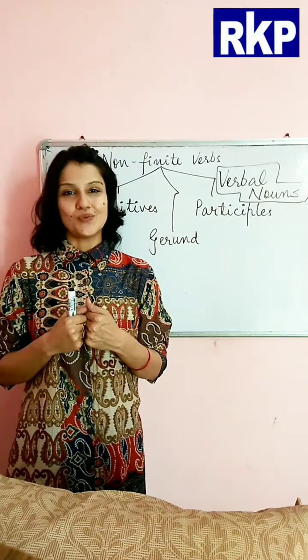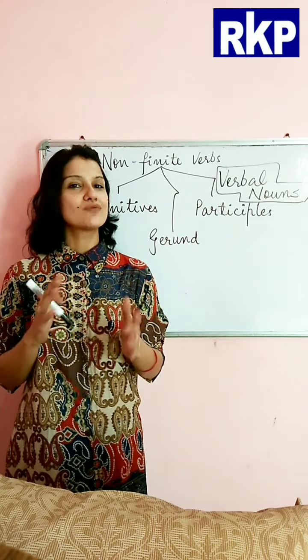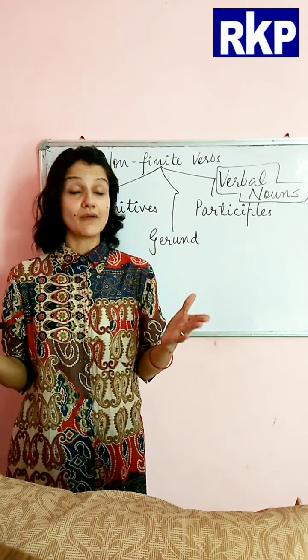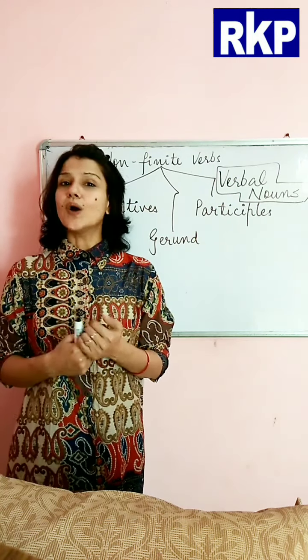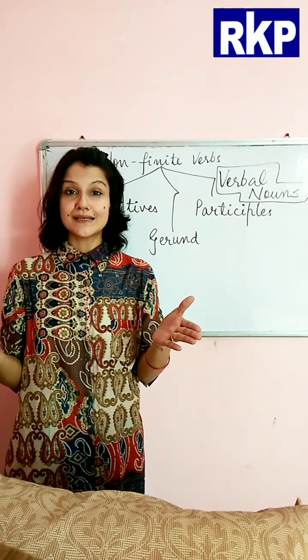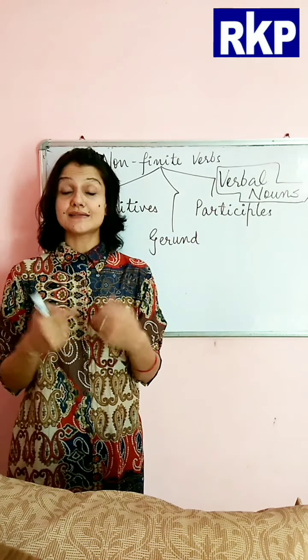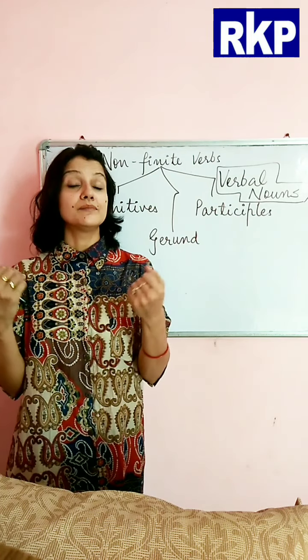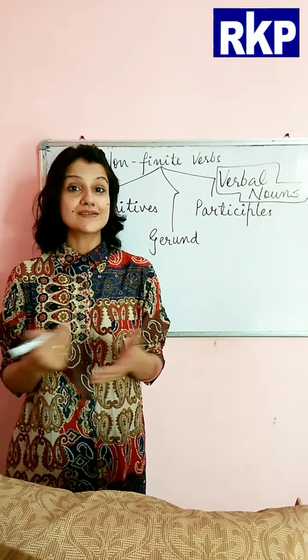Now, as I said, they work as a noun. So we already know what the functions of a noun in a sentence are. It can work as a subject in the sentence, it can work as an object, and it can work as the complement in the sentence, right?